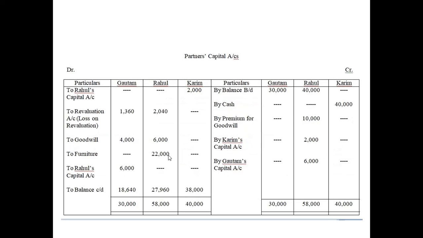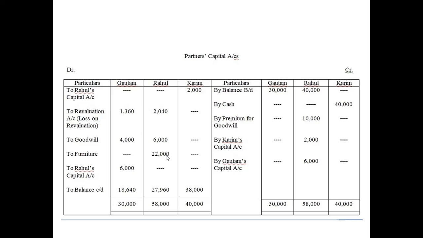Now let us move on to the partners capital account. You can see here this partners capital account is quite heavy. Anyway, let us proceed further. You get the balance of Gautam and Rahul from the balance sheet, 30,000 and 40,000. We write by cash here because we have cash in hand. If it was cash at bank, we would write by bank. So we write cash 40,000, that is the amount of capital Karim is bringing on his admission. And we write by premium for goodwill.